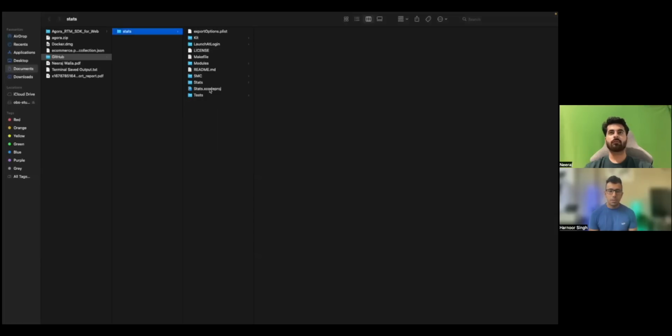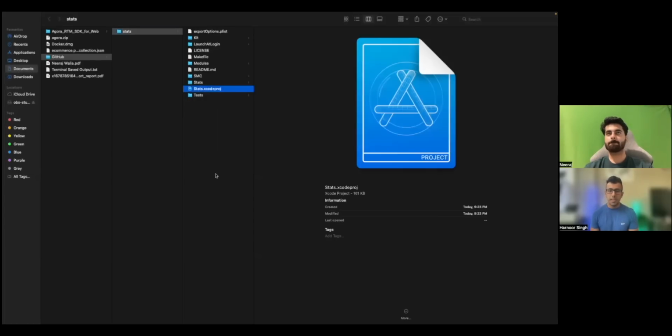So here you will see the Xcode project, stats.xcodeproj. So you can double click on this and it'll open in your Xcode. I asked him to install Xcode. I believe you already have it. So let's double click on it and it should open. It's loading, I think. So this is the entire folder structure. This starts as a project, and this is the entire folder structure like we have in full stack.